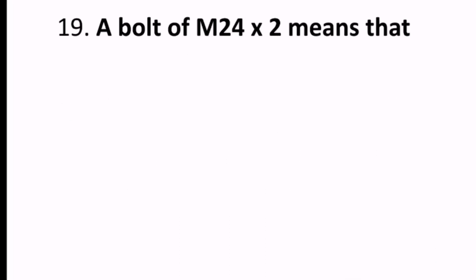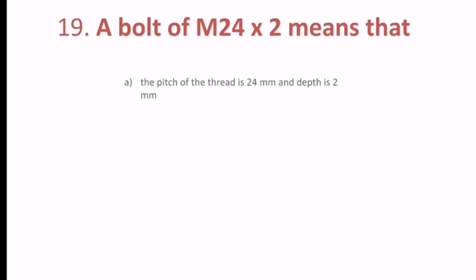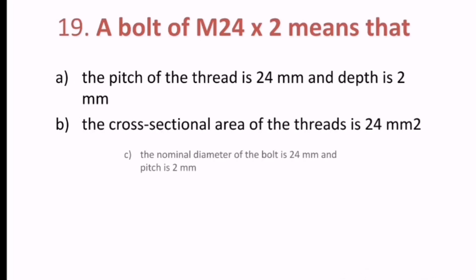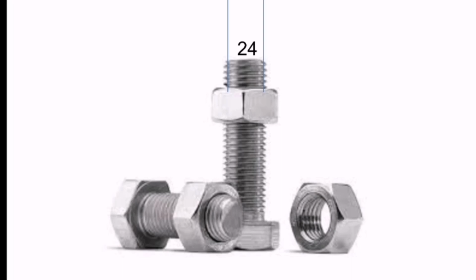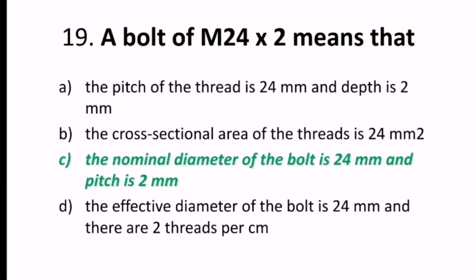19th question, a bolt of M24 into 2 means what? Out of these four options, the correct answer is C, that is, the nominal diameter of the bolt is 24 mm and pitch is 2 mm. C is the correct answer.